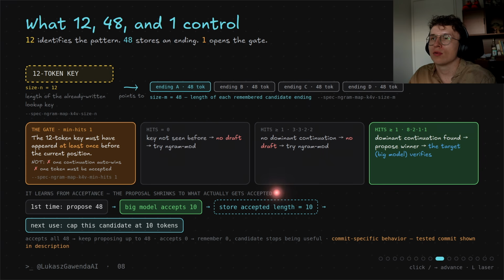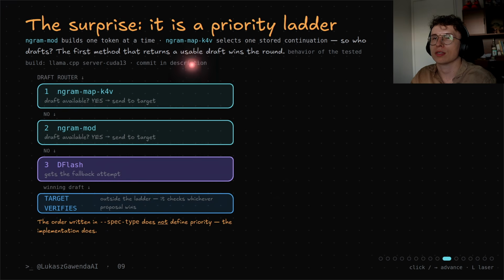Now let's look at how all of these methods work with each other. This is actually a priority ladder. So we have the draft router in the current llama.cpp build that I use. First it checks the ngram-mod K4V. And if there is a draft available, then it will be sent to the target model to verify.